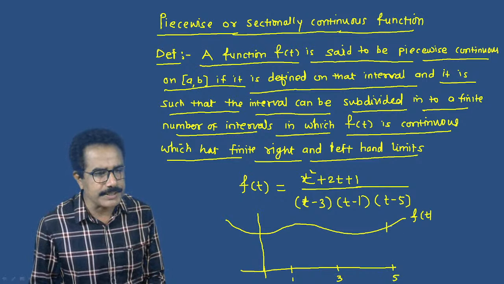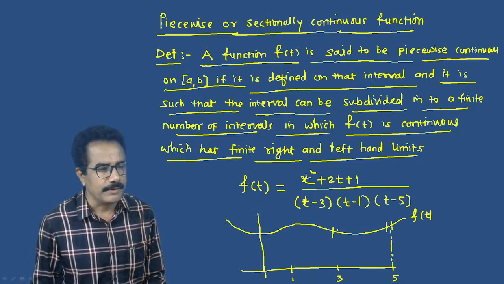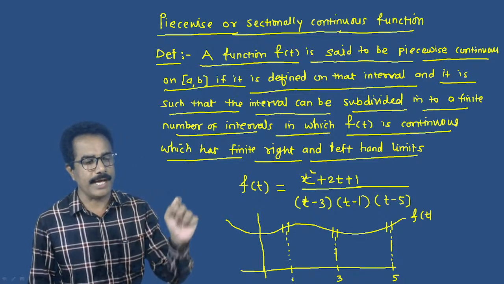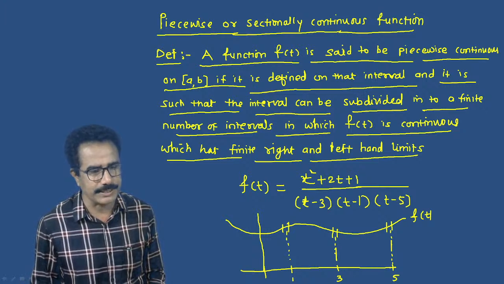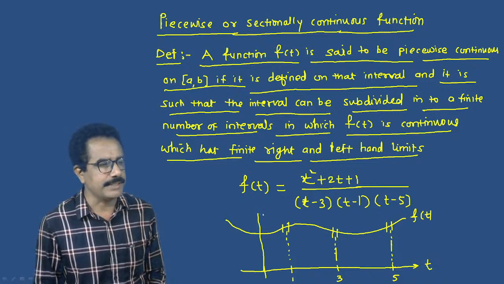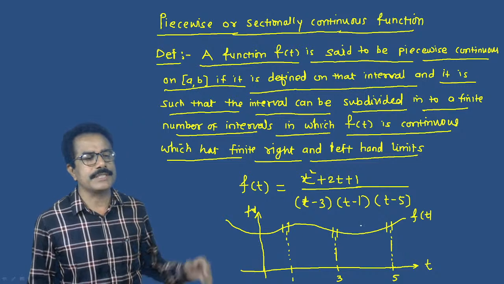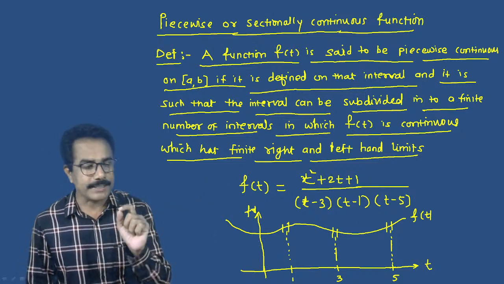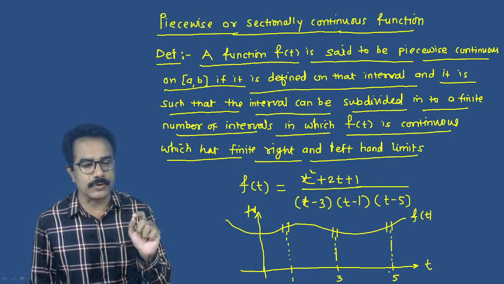Here this function breaks at 5, breaks at 3, and breaks at 1, means there is a gap. Suppose this is t and this is f of t; this is the graph of the given function f of t. This function breaks at the points 1, 3 and 5.